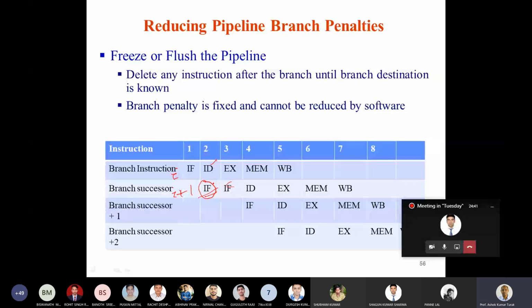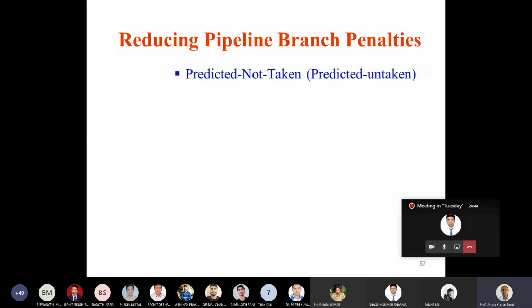Now let's look at another technique. The other technique is predict not taken. Here you are predicting that the branch is not going to take place. We call it predict taken or predict untaken. So predict not taken, or sometimes called predicted untaken. Here it is predicted that the branch is not going to take place.